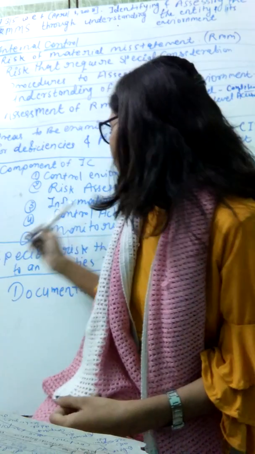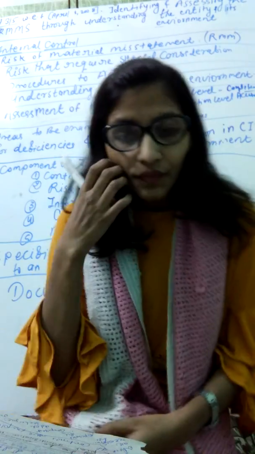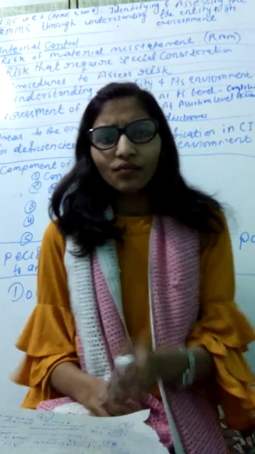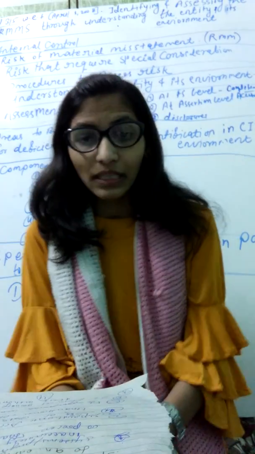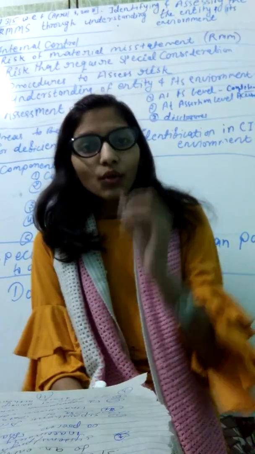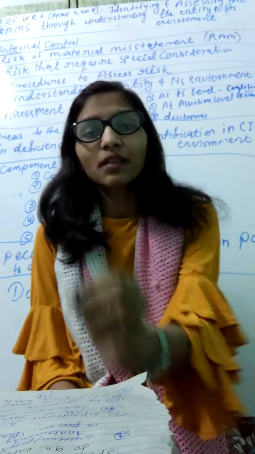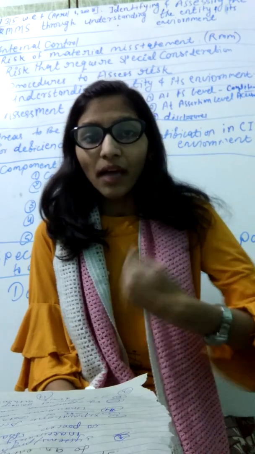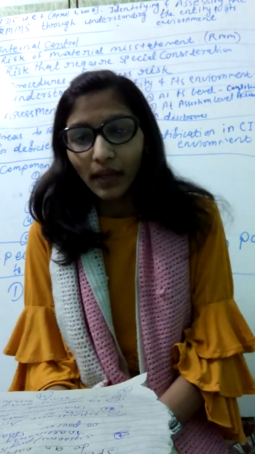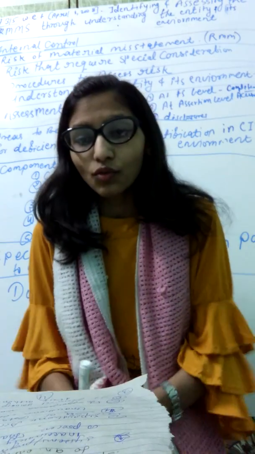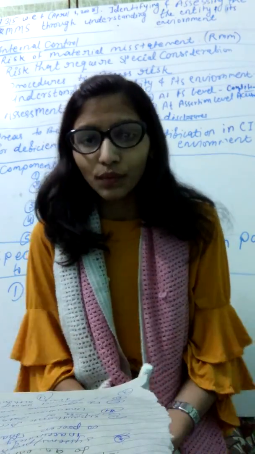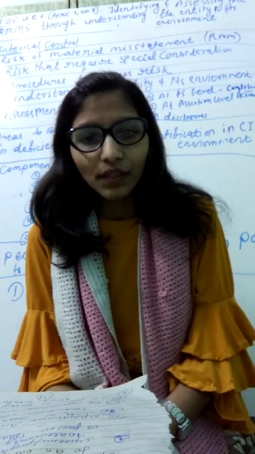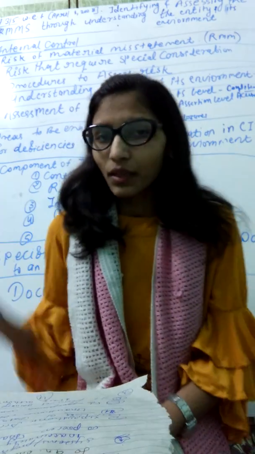Okay, then we talk about the control activities. Very simple: perform reviews, then physical controls. You can check: no system is 100% automated. Physical control is required everywhere, because manual intervention is required everywhere. So you check the physical control, and you check the segregation of duties. If management has done the segregation of duties, then it's a proper control activity. All of this is an element of control activity.